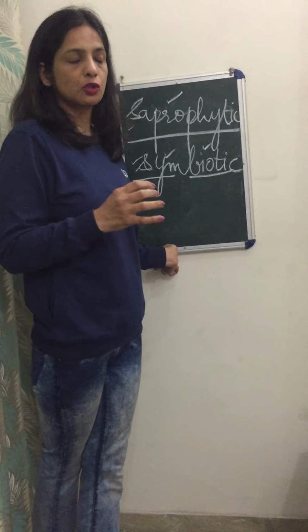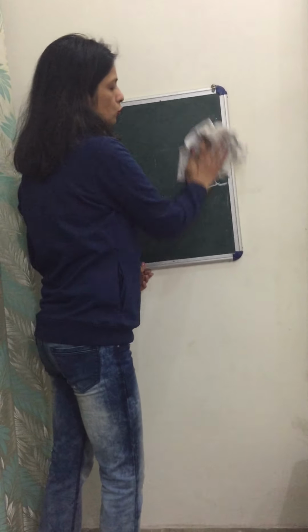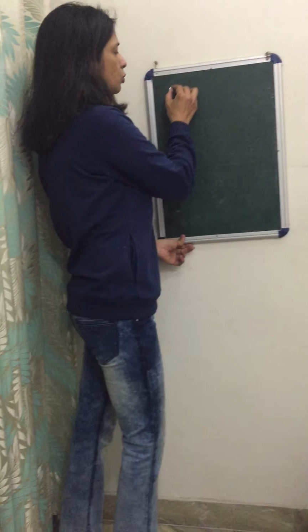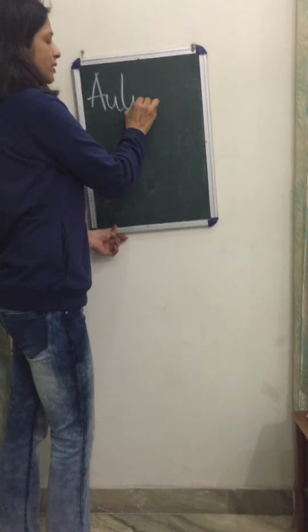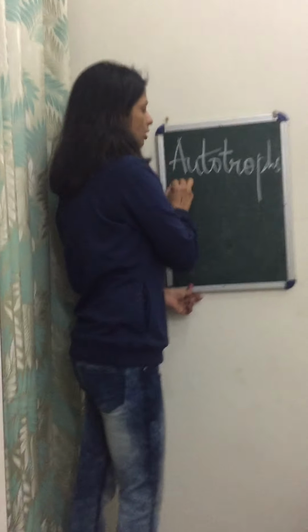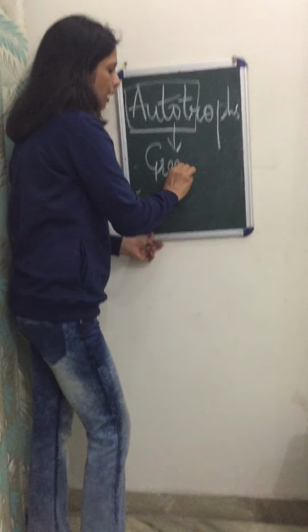Now regarding the autotrophic mode of nutrition, we were talking about autotrophs. Autotrophs you must have read in junior classes also. All autotrophs are the ones which, as I just told you, prepare their own food. Now this autotrophic mode of nutrition includes all the green plants.